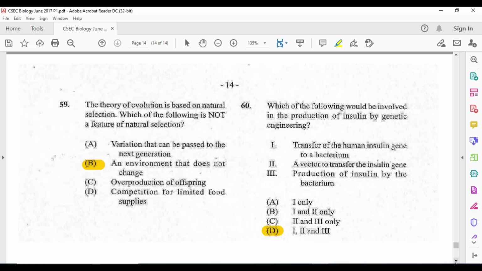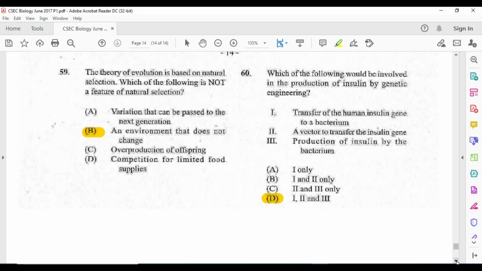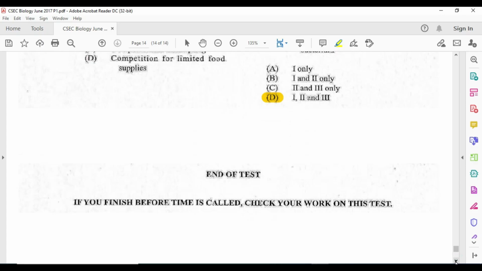which takes us to the end of the 2017 biology paper 1. I do hope that this is of great help to you as we look forward to seeing you after you would have aced your exam.